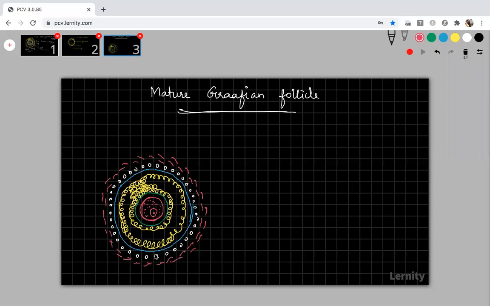So this is the structure of the entire Graafian follicle, students. Now I will mark the parts. The one which is present deep inside is the primary oocyte, because it is a Graafian follicle. Later it will mature into a secondary oocyte, that is, after undergoing meiosis 1.